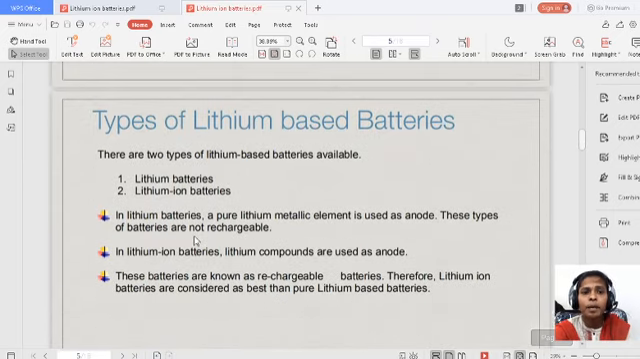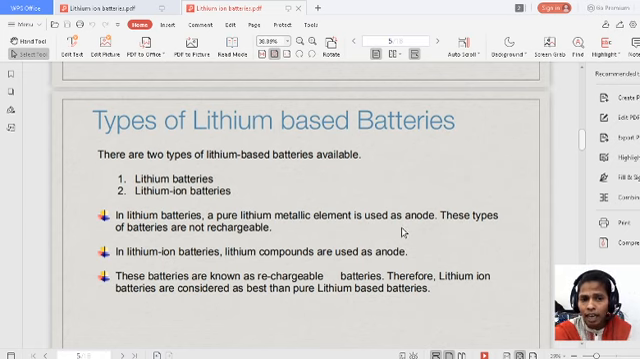Types of lithium based batteries. There are two types of lithium based batteries available. One is primary lithium and the other is the secondary lithium battery. Primary lithium batteries are simply called lithium batteries or non-rechargeable lithium batteries. Secondary lithium batteries are called lithium ion batteries or rechargeable lithium batteries. In primary lithium batteries, a pure lithium metallic element is used as the anode.